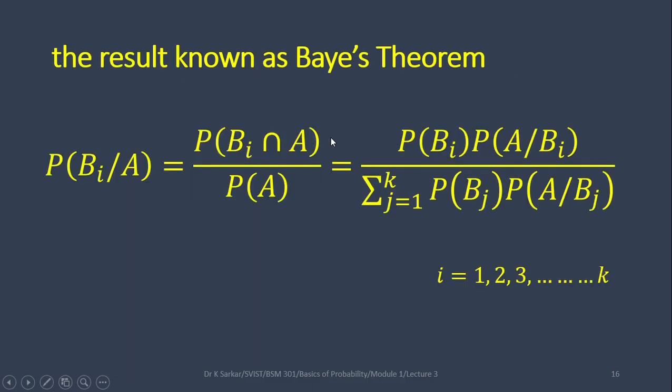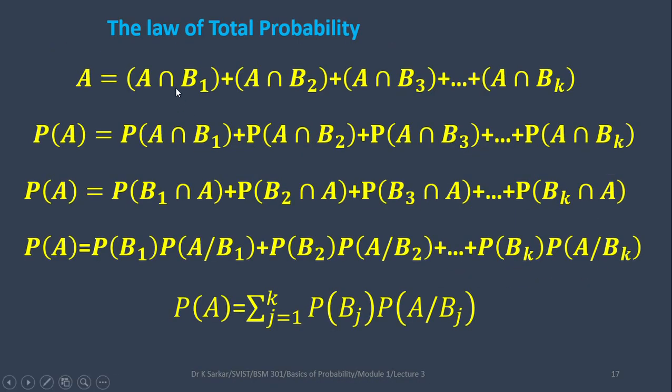So if we take probability on both sides, and A intersection B1, A intersection B2 up to A intersection Bk are all mutually exclusive, then we can write easily probability of A equals probability of A intersection B1 plus probability of A intersection B2 up to probability of A intersection Bk.